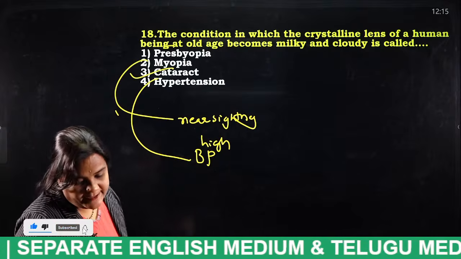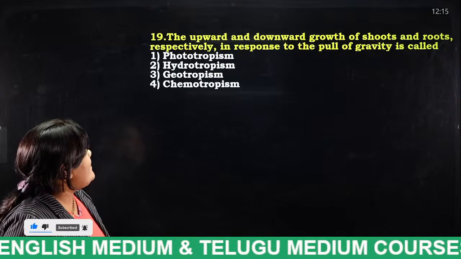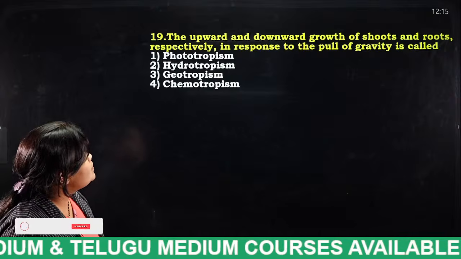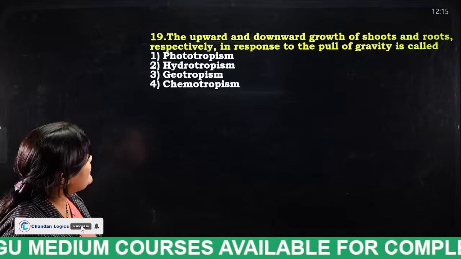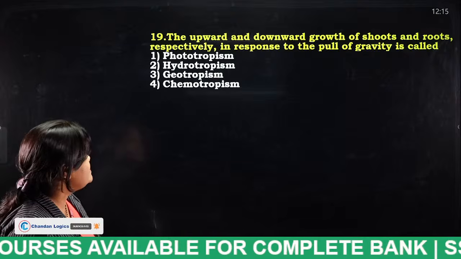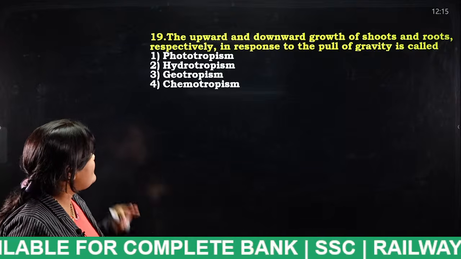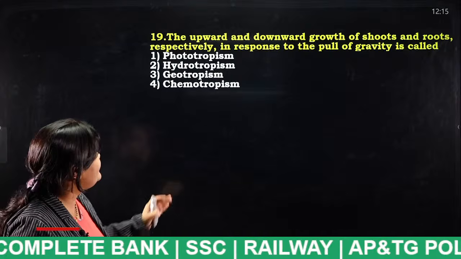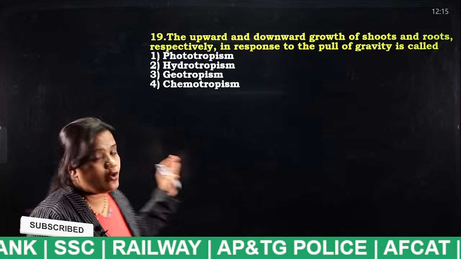Next. The upward and downward growth of shoots and roots respectively in response to the pull of gravity is called phototropism, hydrotropism, geotropism, chemotropism.